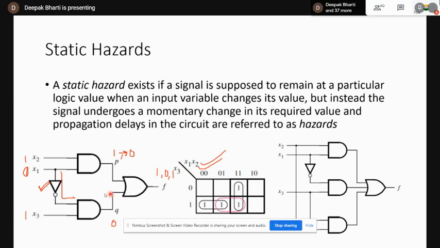So if you want to remove the hazard, you have to include the prime implicant which is non-essential. And the final implemented circuit will be this. So this circuit will be a hazard free circuit. There will be no hazard in this.